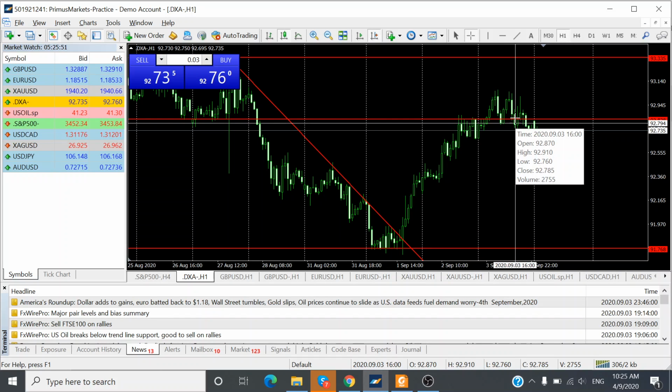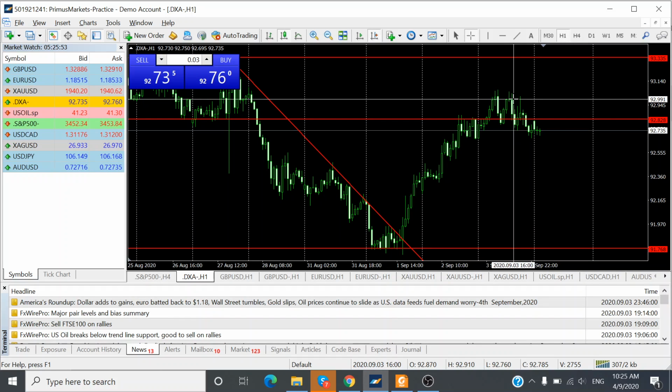Around here, instead, we see throughout the whole day the US dollar was just consolidating and consolidating in a mild bearish trend.